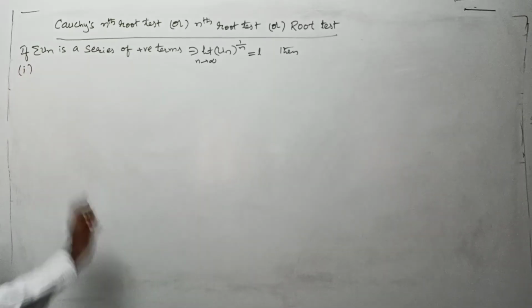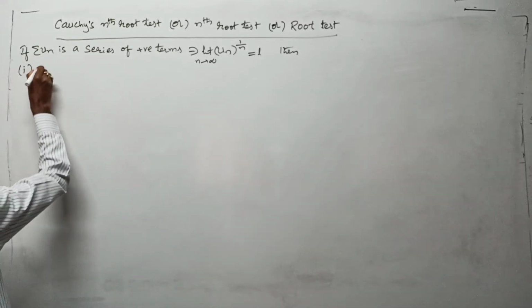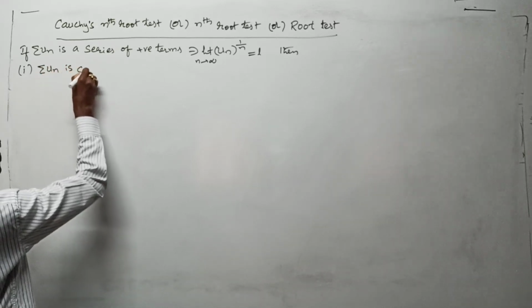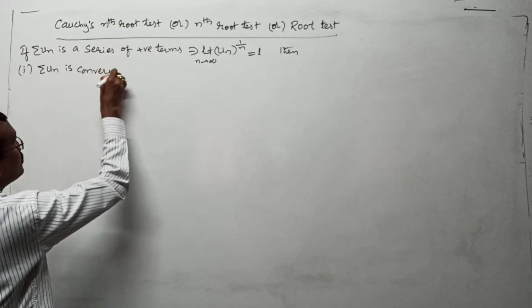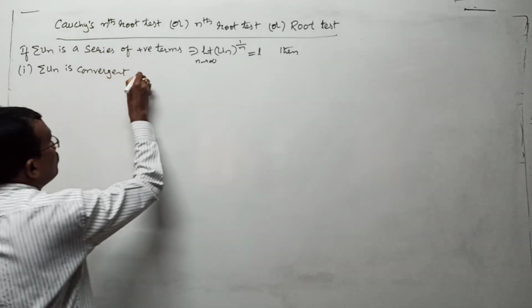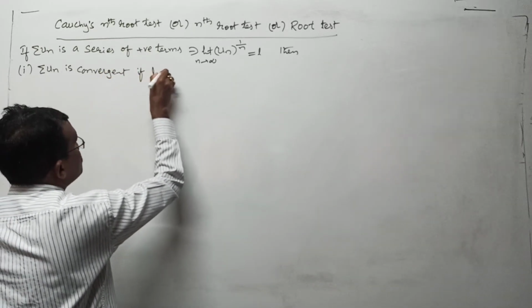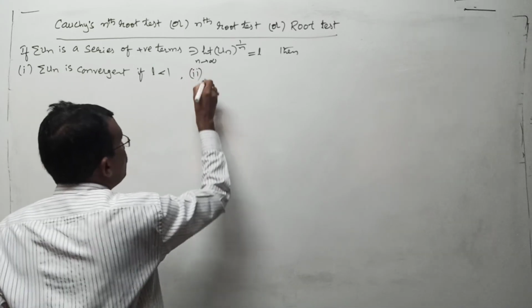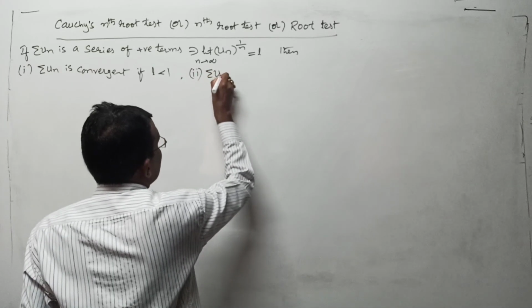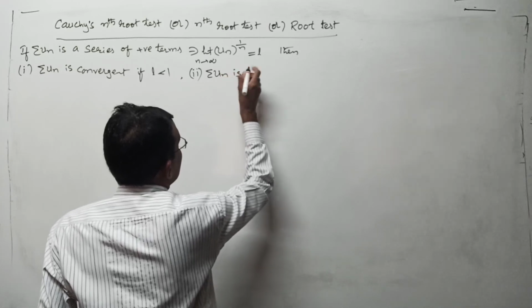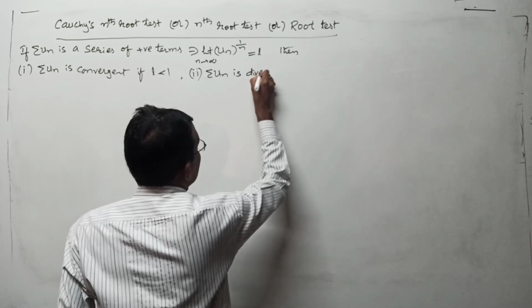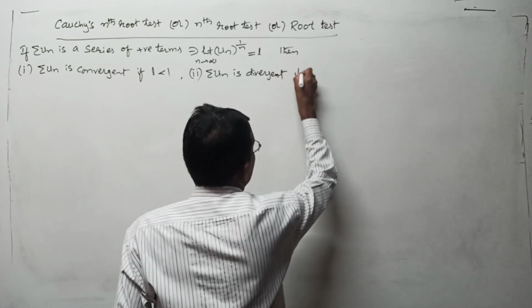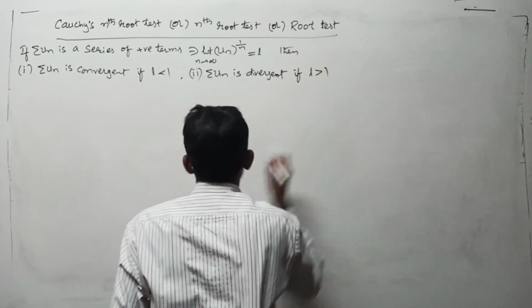Bit number 1: sigma un is convergent if L is less than 1. Second bit: sigma un is divergent if L is greater than 1.